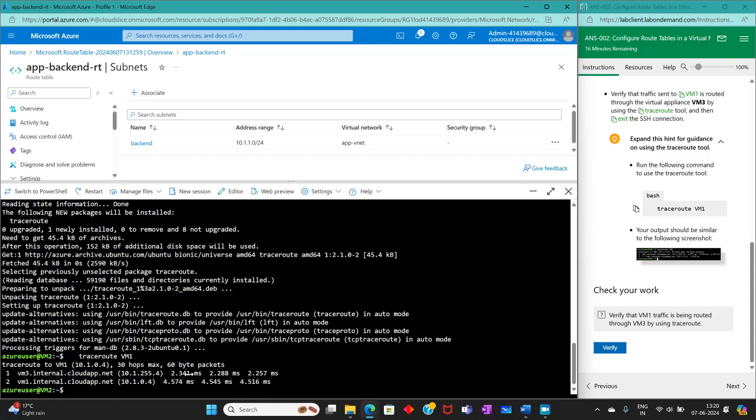So now traffic going to VM1. I have sent traffic from VM. I have traceroute from VM2 to VM1 and it says traceroute to VM1. This is the IP address of VM1. This is 30 hops max and 60 byte packet. It went through VM3 internal cloud app.net. This is the IP address of the VM. This is the latency. So it went through VM3.